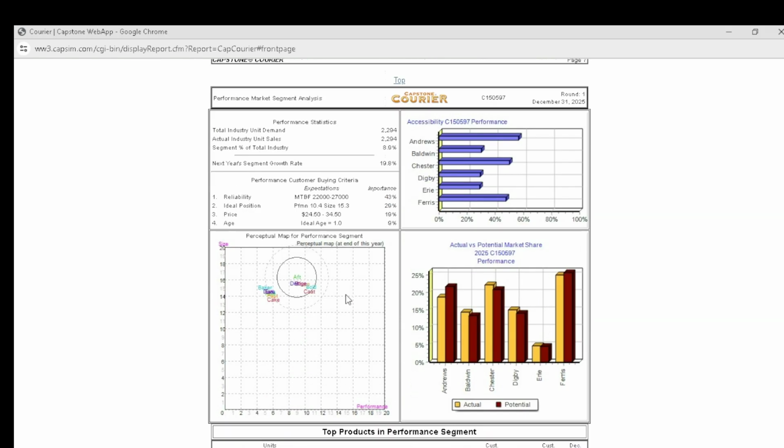On to the next segment, which is the performance segment, and here you can see this is what customers expect. A reliability MTBF of 22 to 27,000. Ideal positioning, performance of 10.4 and size of 15.3, which has 29% importance. A price between 24.50 and 34.50 has 19% importance. And lastly, an ideal age of 1.0 has 9% importance.